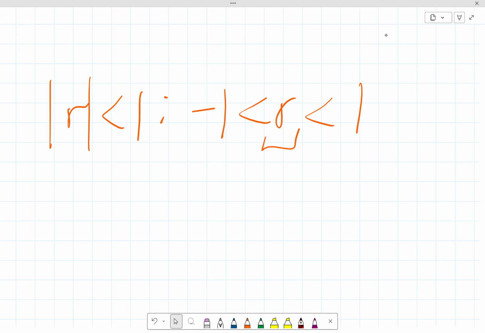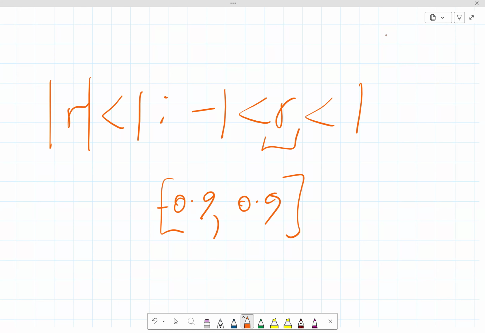So it never gets to minus 1, it never gets to 1. If you take it to one decimal place, you have a closed interval of minus 0.9 and 0.9, okay? And if you square 0.9 or minus 0.9, you're going to get 0.81, and that's even smaller than 0.9.